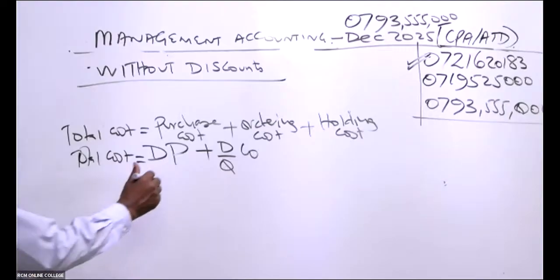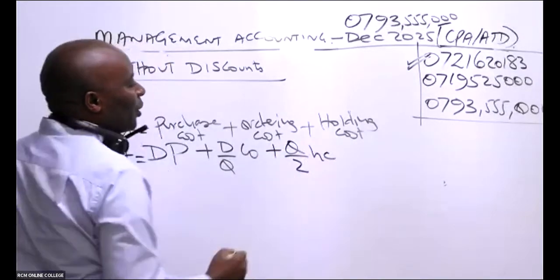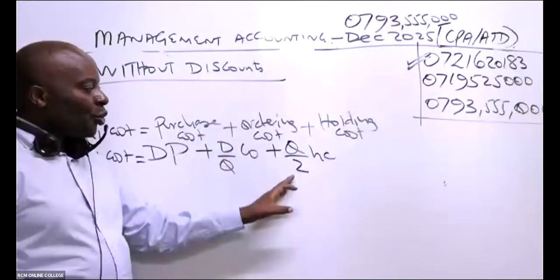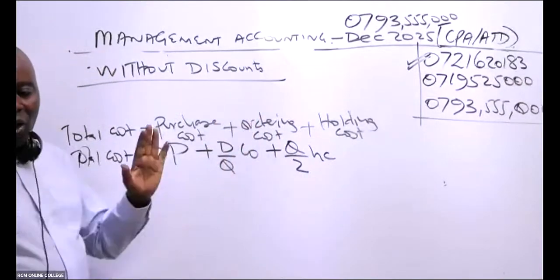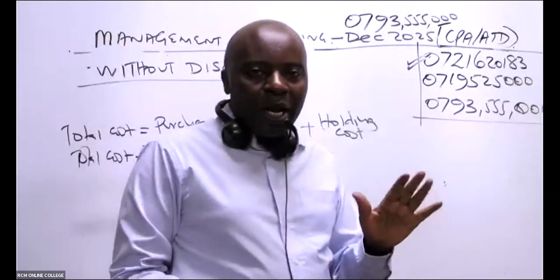And then plus holding cost, which is always on the basis of average stock. Anytime you get total holding cost, you take Q over 2 multiplied by what here? HC, like that.